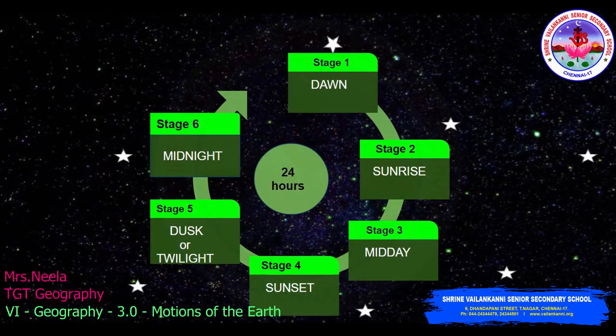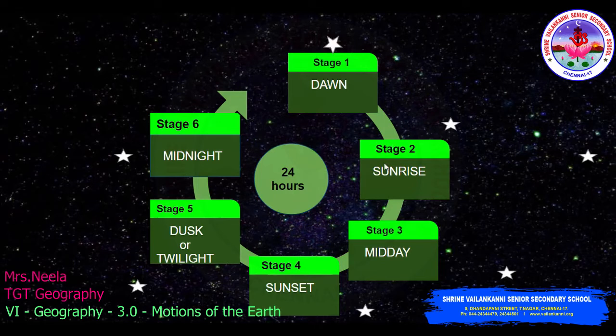In the course of 24 hours, places on Earth experience each of these stages, from stage 1 to stage 6, one after the other. We will see from the dawn. Stage 1, the dawn, is the time of the day just before the sunrise, when the eastern horizon starts getting lighter.